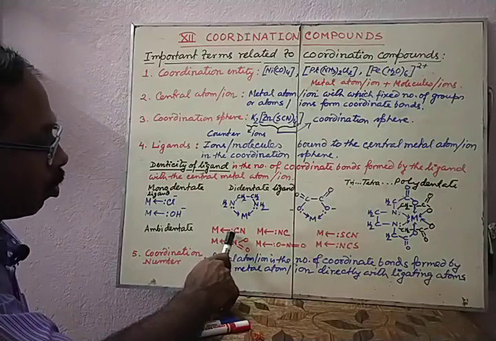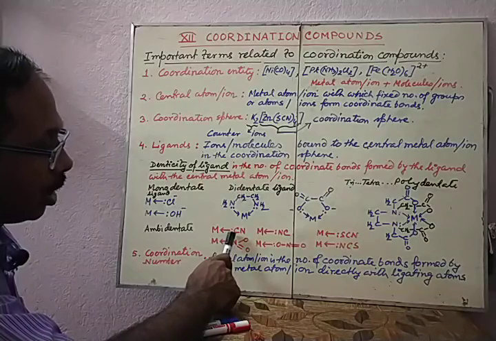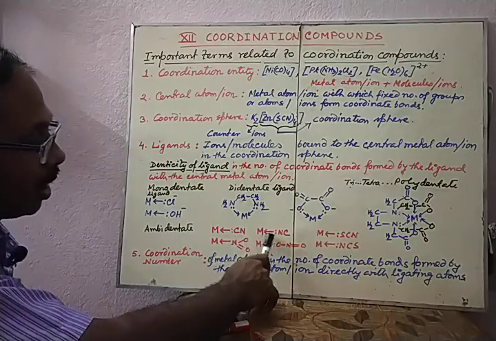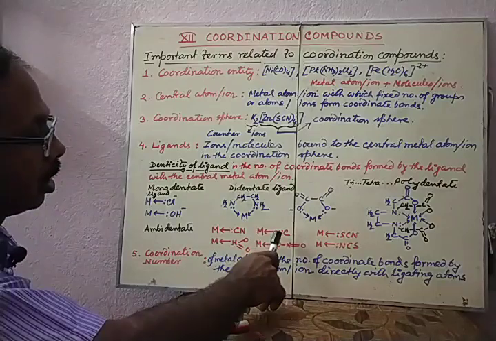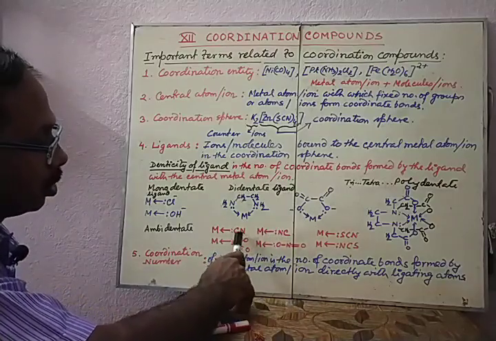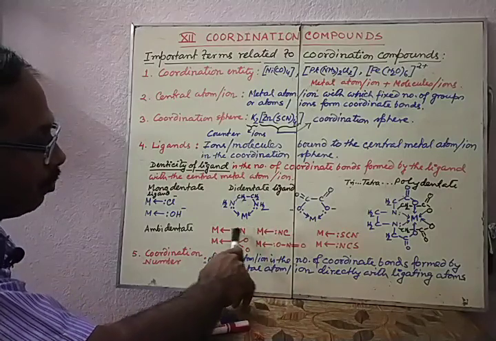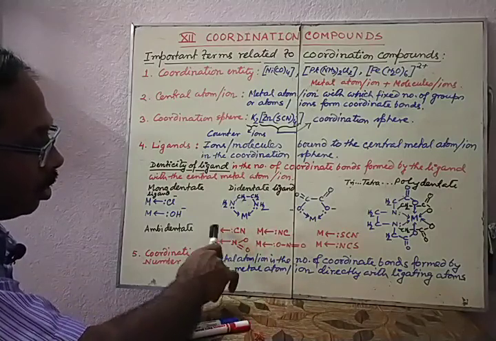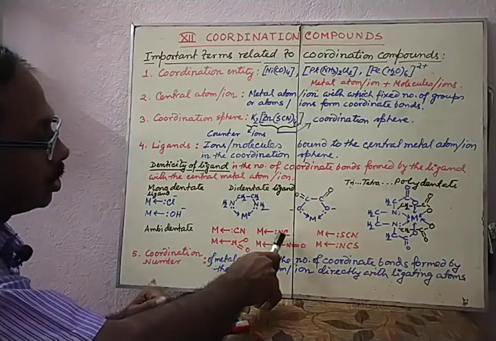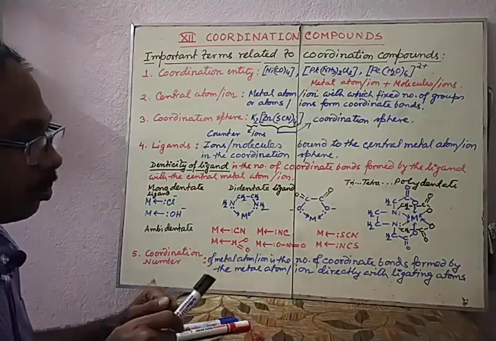It is forming a bond through the carbon atom. The same group, when making a bond through the nitrogen atom, is called isocyanide. Then the nitrogen atom is the ligating atom. So the group is the same, but once carbon is making the bond, and once nitrogen is making the bond.